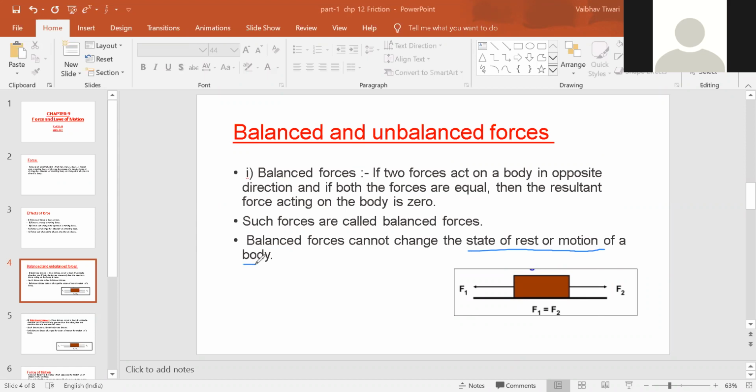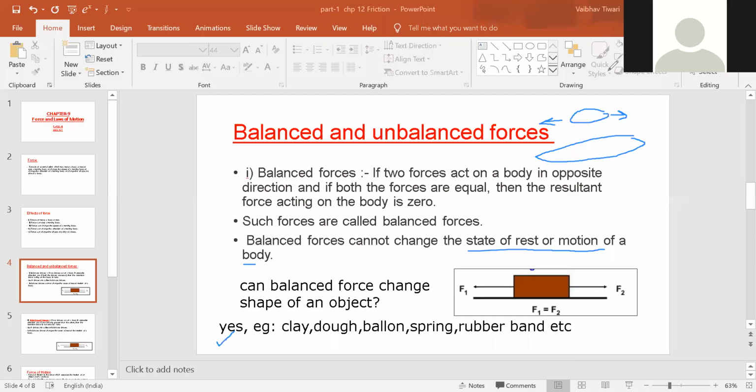If yes, give an example in chat box, all of you. Either write no or write yes and give an example. Okay, so we can say that the balanced force can change the shape, and examples are clay, dough, balloon, spring, rubber band, etc.